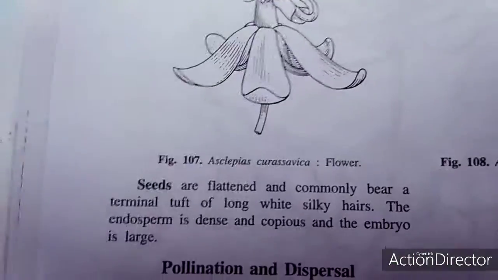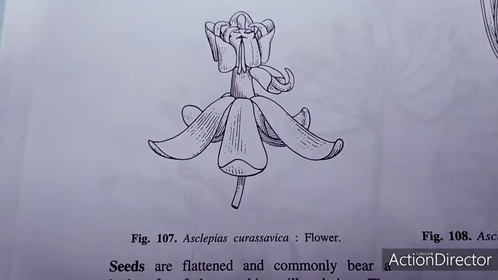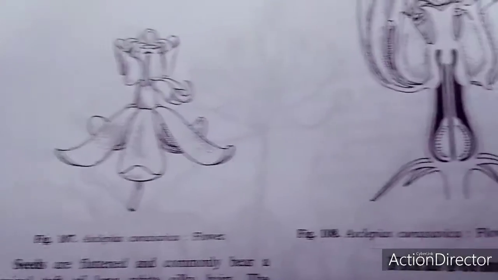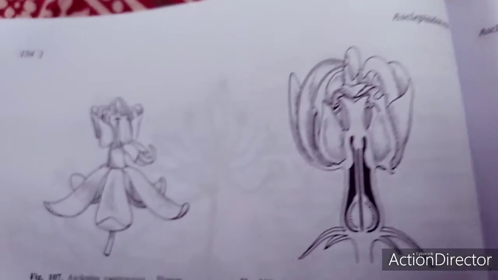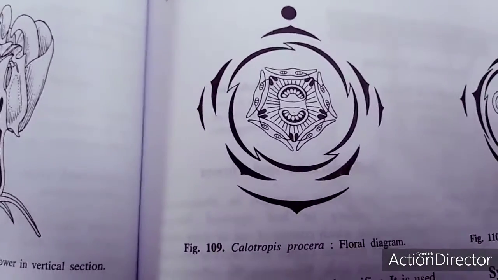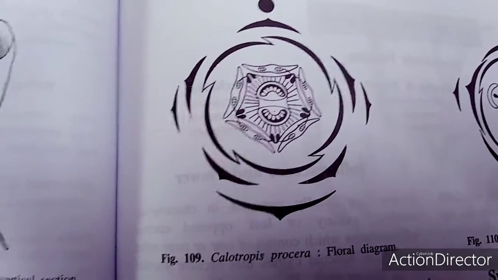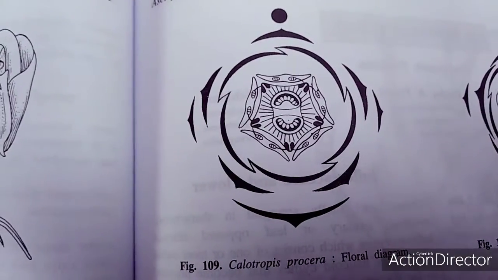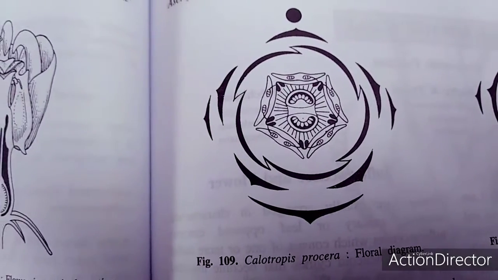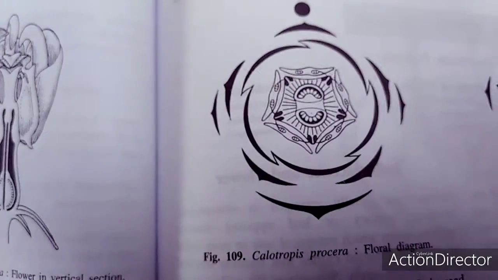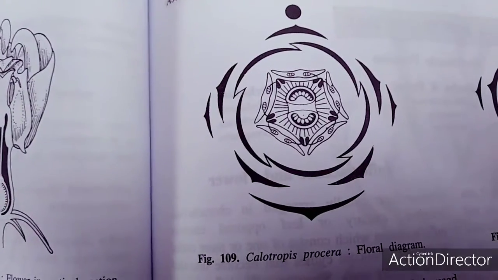In this case, the seed you can recognize. This is a flower of Asclepias, and this is Asclepias curassavica. This is another flower. This is a floral diagram of Calotropis procera. And also, the seeds are flattened and commonly bear a terminal tuft of long white silky hairs. The endosperm is dense and copious.